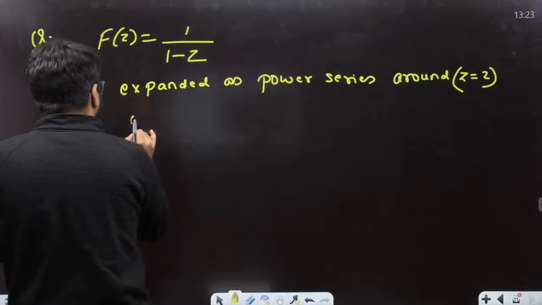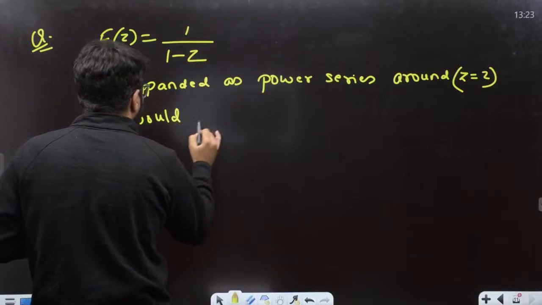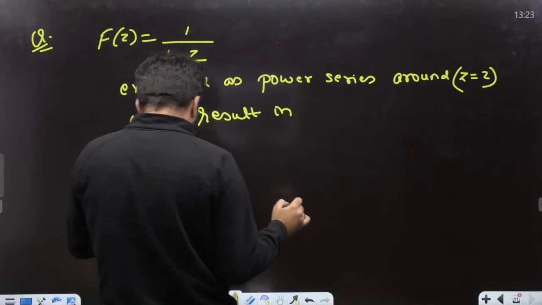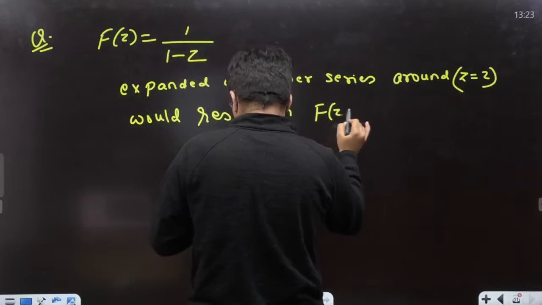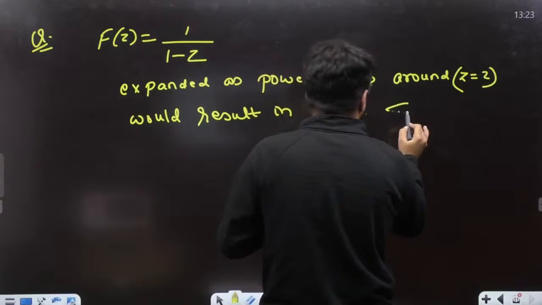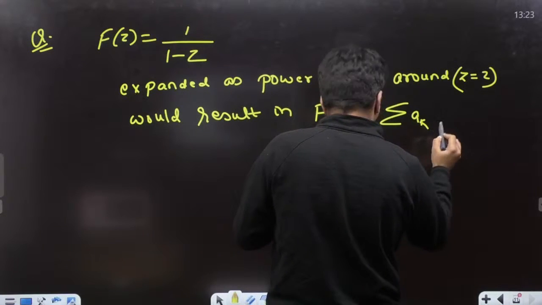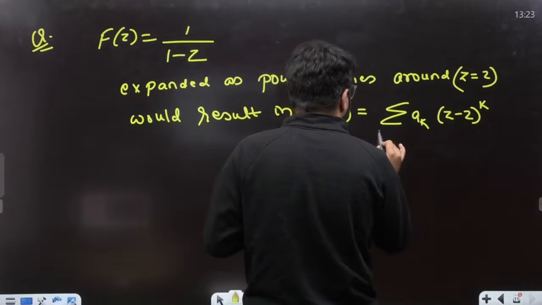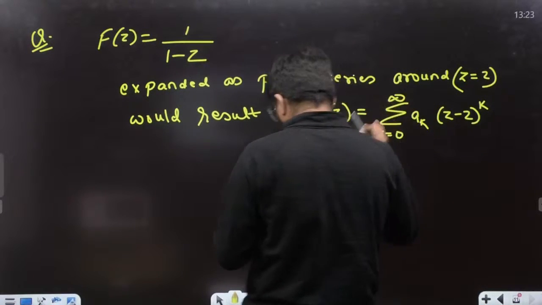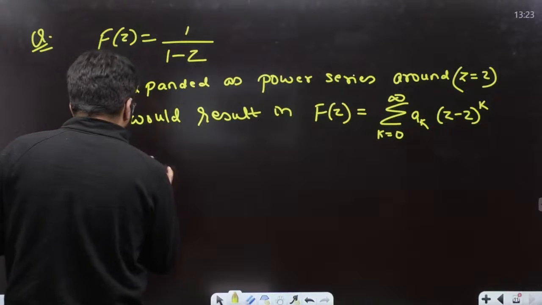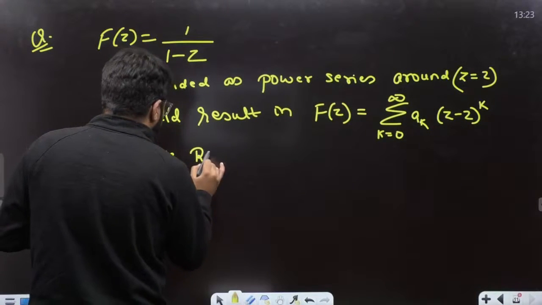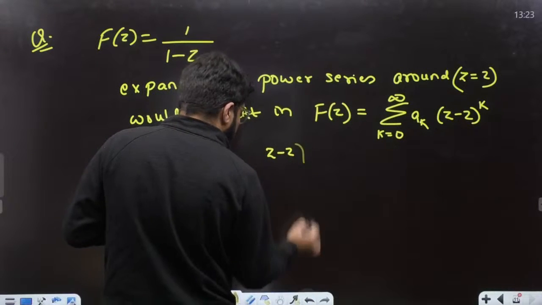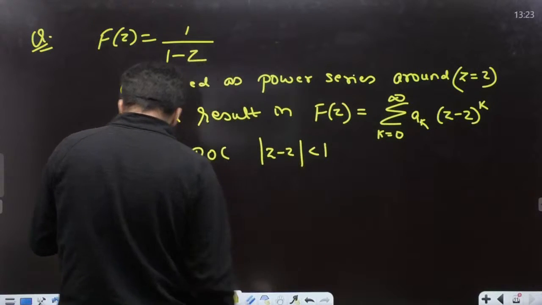It would result in f of z equal to the summation of a_k times (z minus 2) raised to the power k, for k equal to 0 to infinity, with the region of convergence modulus of z minus 2 less than 1.